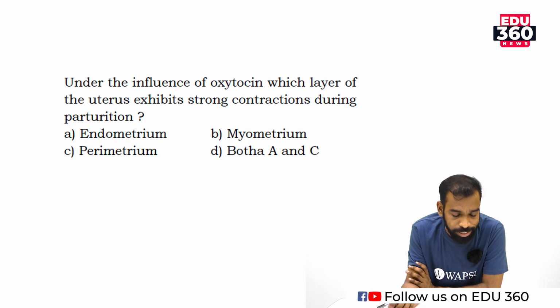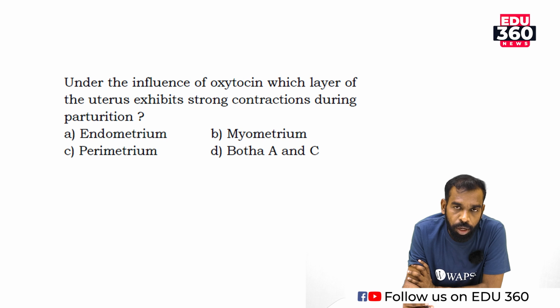Move to next question. Under the influence of oxytocin, which layer of the uterus exhibits strong contraction during parturition? The uterus has three layers: perimetrium, myometrium, endometrium.